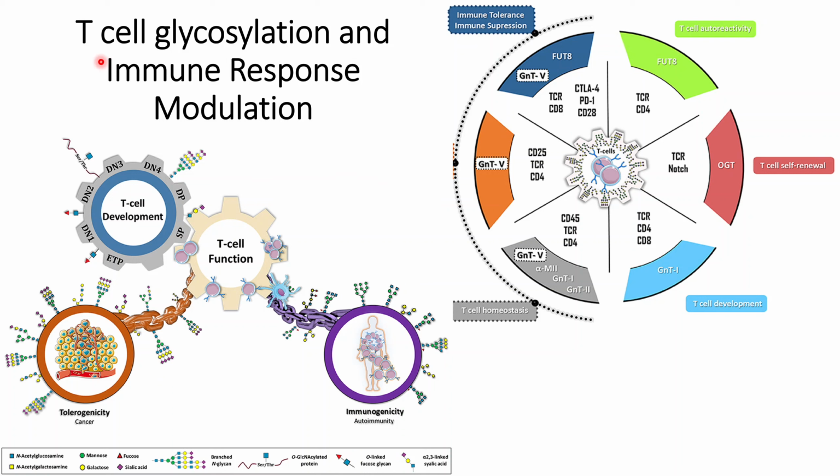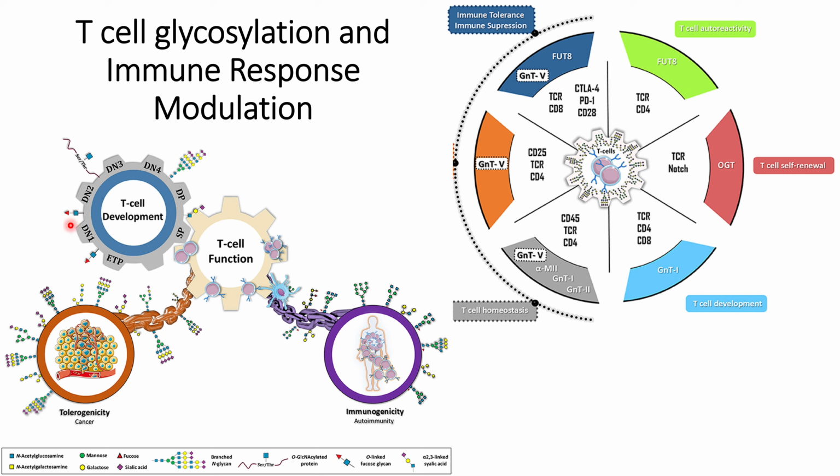Today we will discuss T cell glycosylation and how it impacts immune response modulation. This is the T cell development that occurs in the thymus, which we have discussed in one of our previous videos. When the T cells reach the thymus from the bone marrow, they are in the double negative stage, that is, they do not have CD4 plus and CD8 plus receptors.